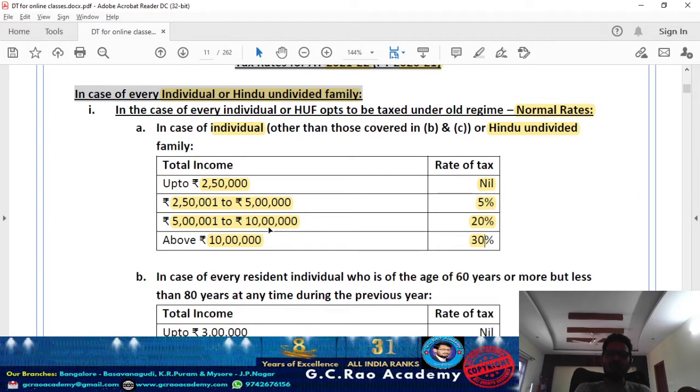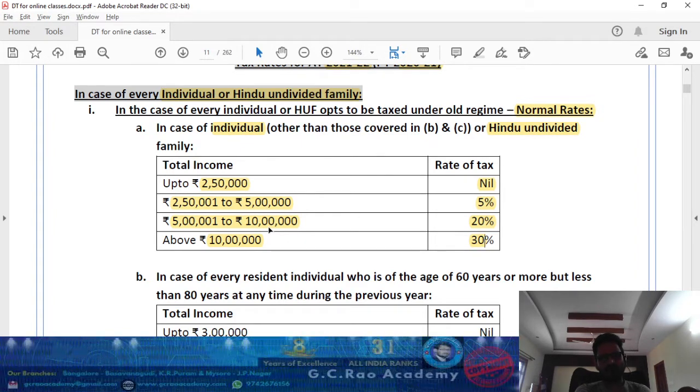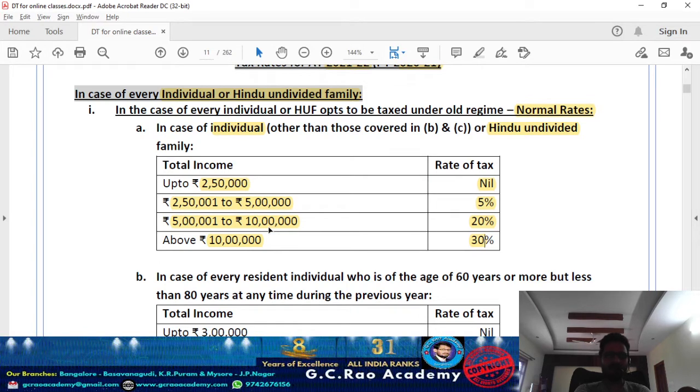Next, for a Hindu undivided family, up to 2,50,000 is a basic exemption. 2,50,000 to 5 lakh is 5%. 5 lakh to 10 lakh is 20%. Above 10 lakh is 30%. This is general income.